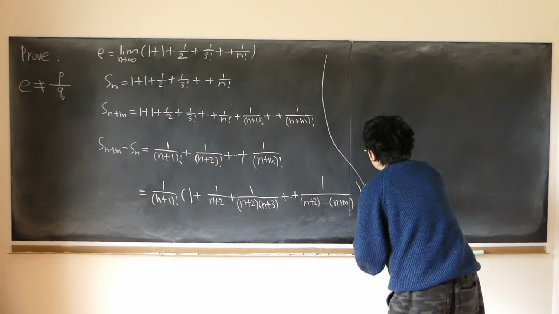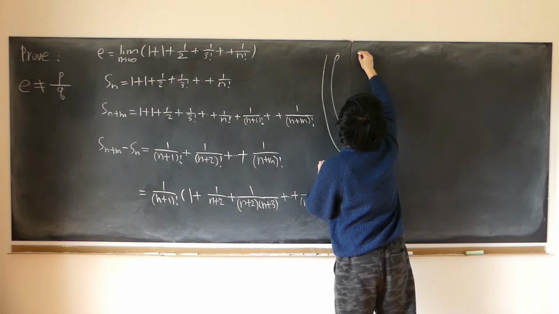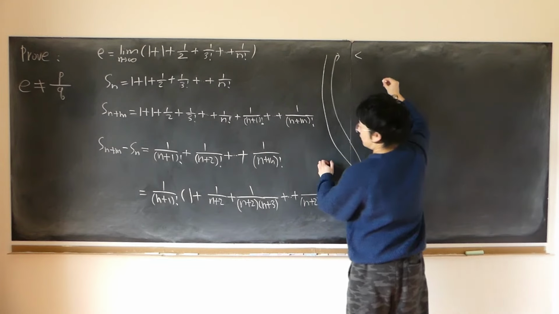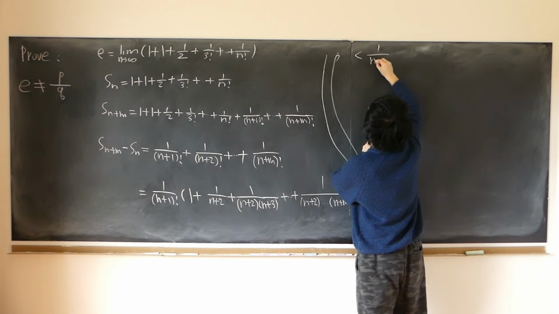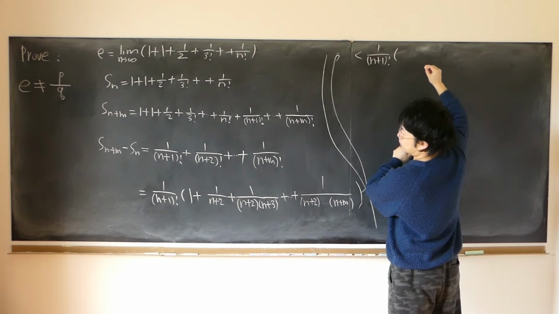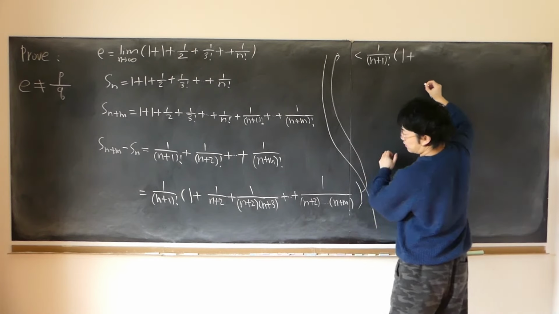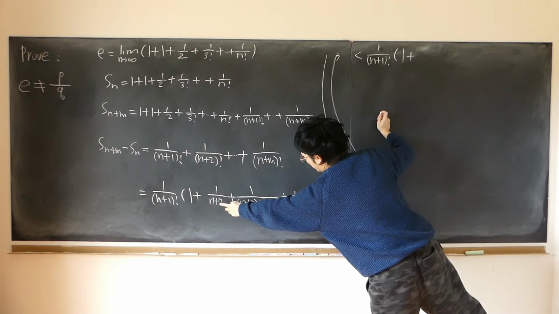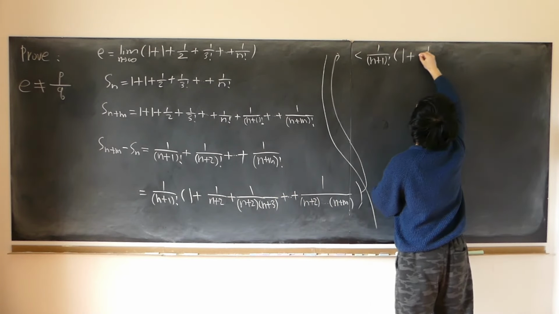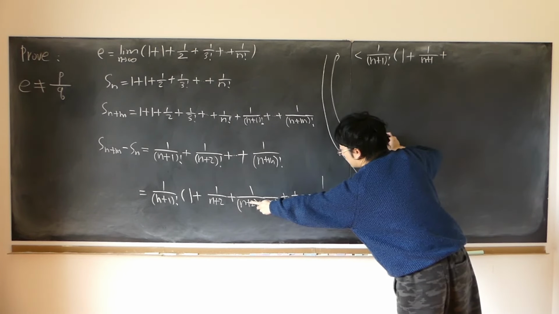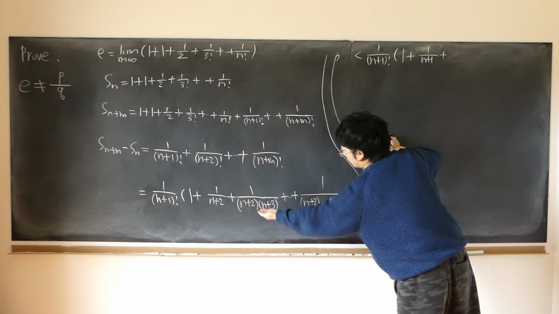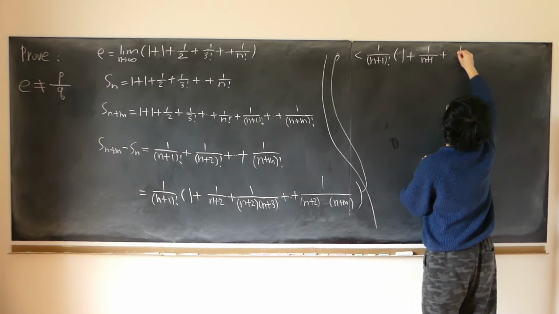I say this is strictly less than, copy it down, 1 over (n+1) factorial times the quantity, I'll keep the 1, plus I will replace n+2 with n+1. And I will replace n+2 and n+3 with n+1 and n+1, so I have 1 over (n+1) squared.